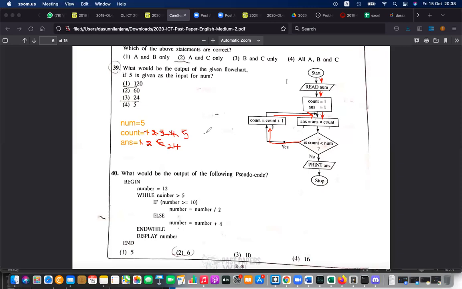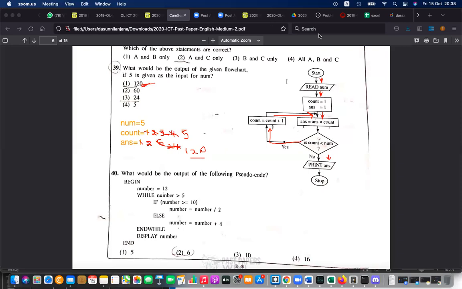Answer equal answer into count. Answer is 24, 24 into 5 is 120. Then yes or no? 5 less than 5, no. So it is no, then it comes down and displays the answer. Answer is 120, so this is the answer, it should be 120.